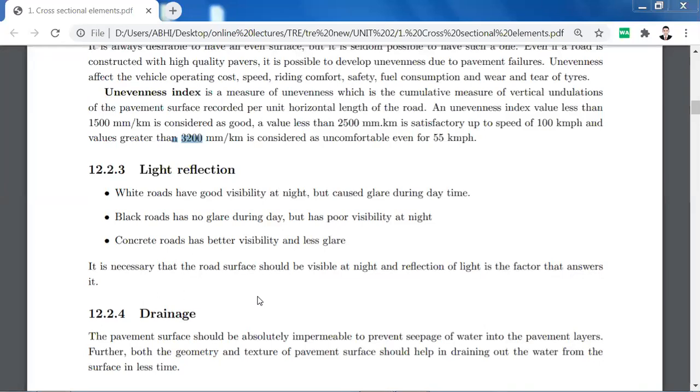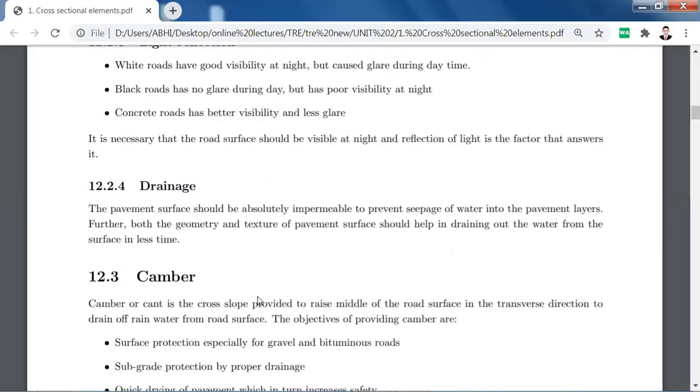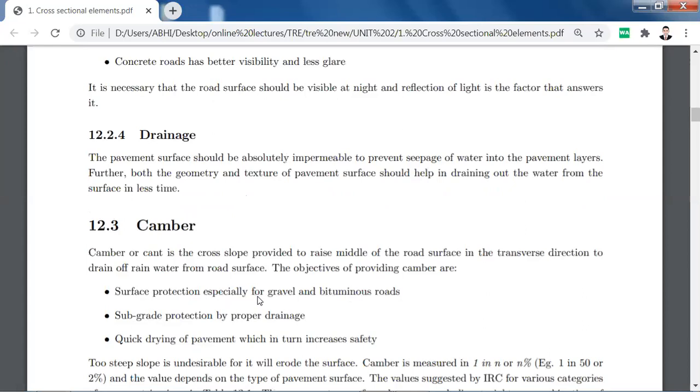Drainage. Drainage we have also discussed, that it is also an important factor. It will transfer the water. It will not let the water get saturated on the road. The pavement surface should be absolutely impermeable to prevent the seepage of water into the pavement layers. Otherwise, the pavement will get destroyed